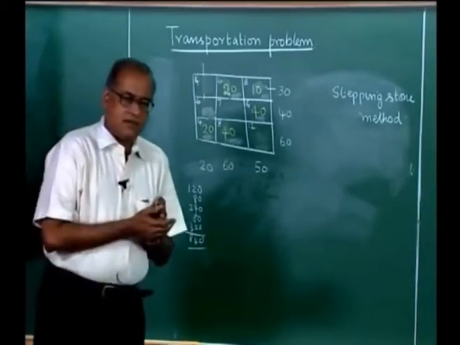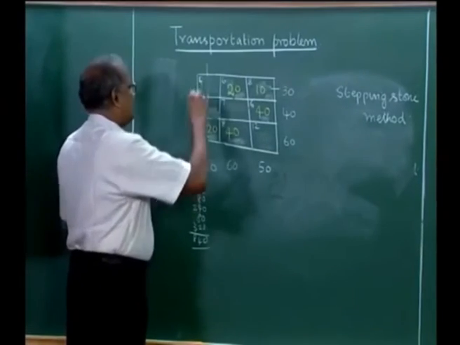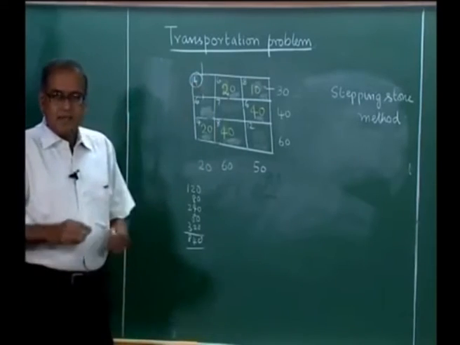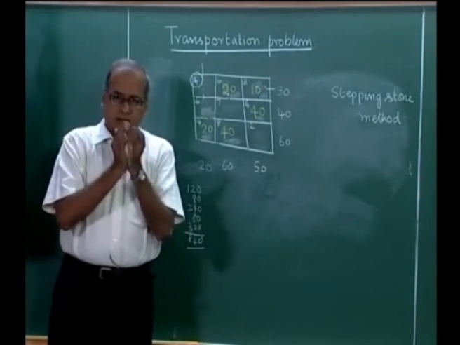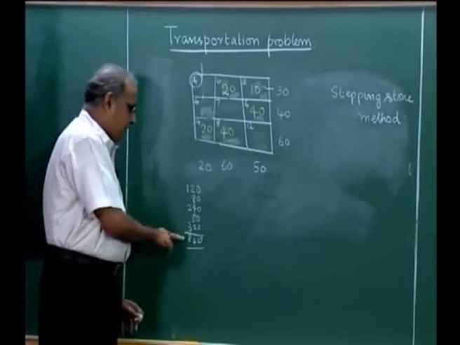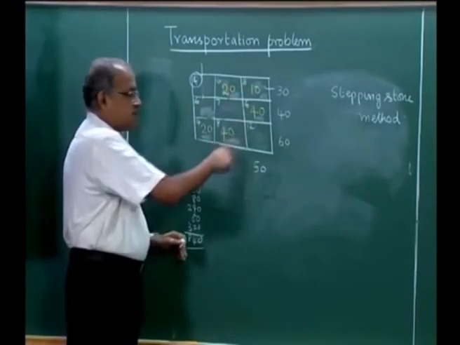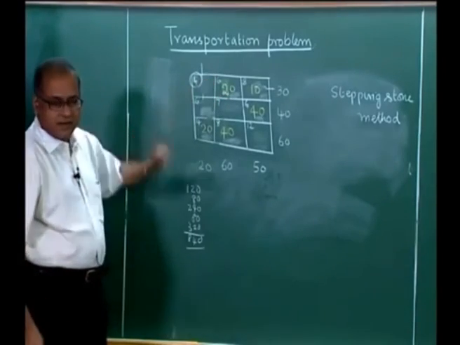Some of the important aspects in the transportation problem is the assumption that there is a unit cost of transportation and that the total cost of transportation is actually a product of the unit cost and the quantity. For example, when we computed this 840, we said 6 into 20 plus 8 into 10 and so on. So, if 20 units are transported, the cost is 120.